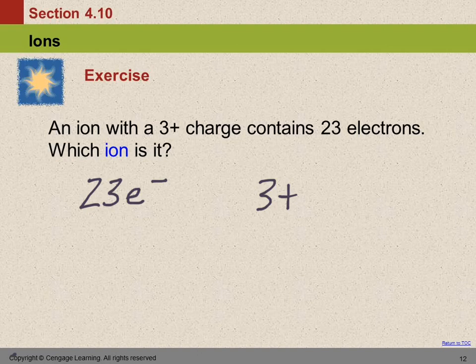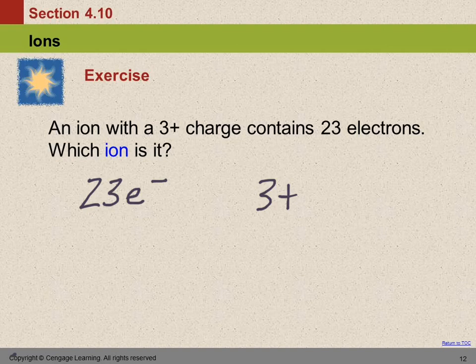If it's got a +3 charge, does that mean that we have more positive charges or more negative charges? More positive charges, right? So that means the number of protons is 3 more than the number of electrons. We could do formulas and stuff, but that doesn't really work very well here. You just kind of have to think it out.